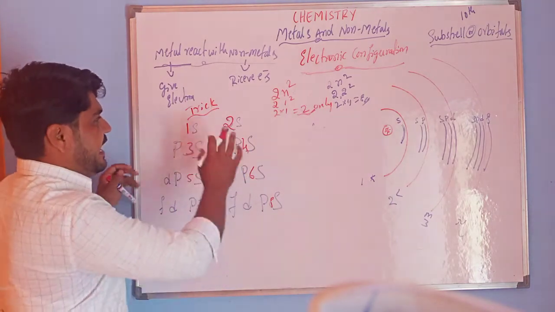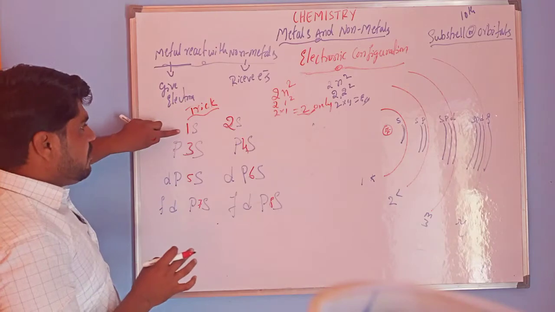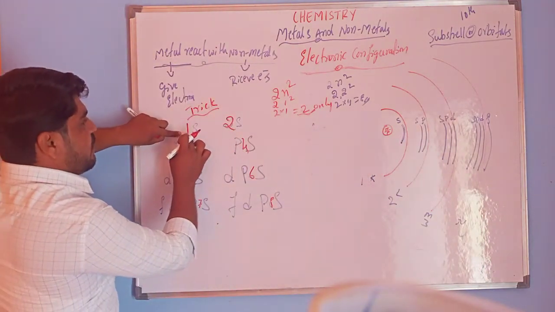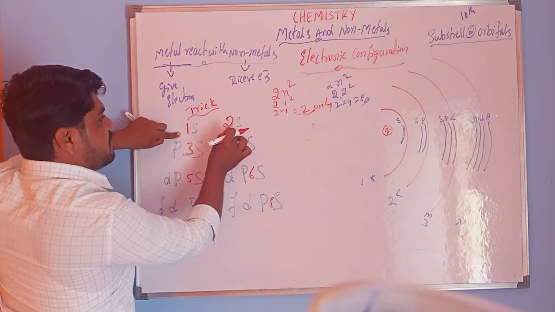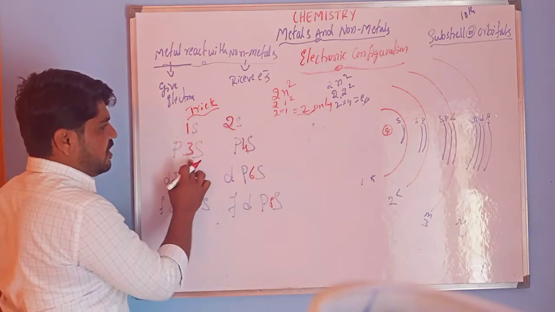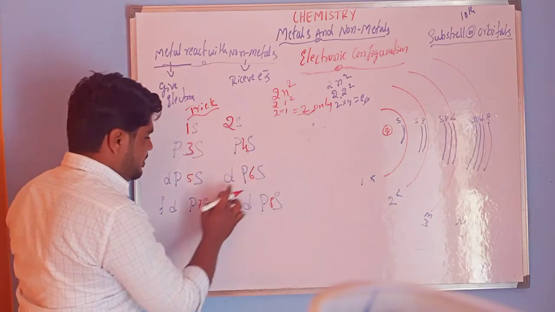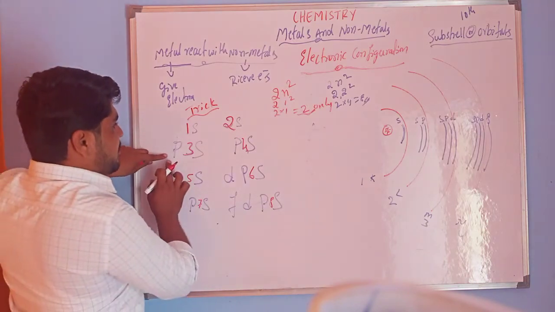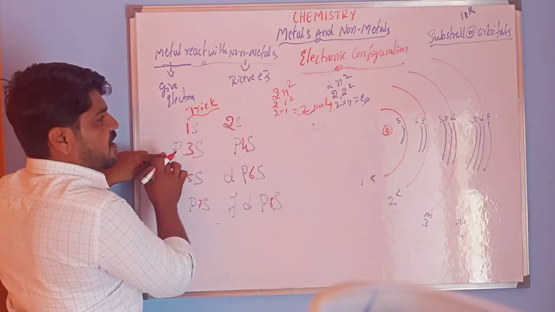So how to write the electronic configurations? Starting with S, I am going to give the numbers to the S subshells: 1, 2, 3, 4, 5, 6, 7, 8. Next P. For the P, you have to start with the number 2.